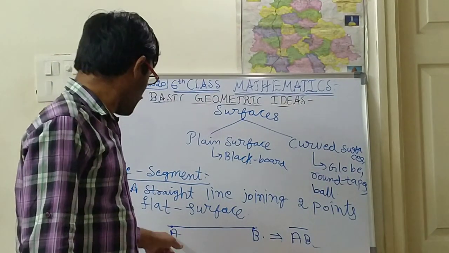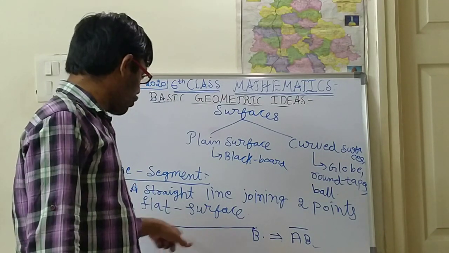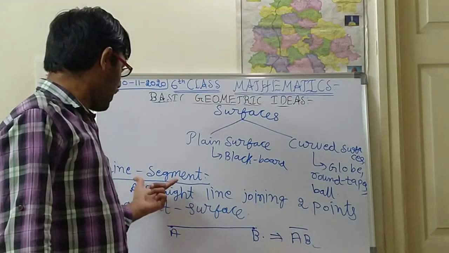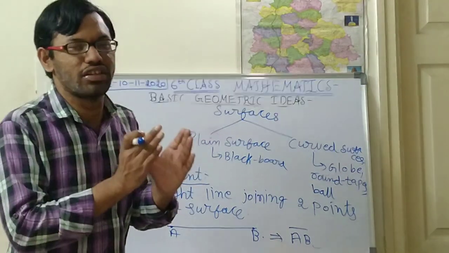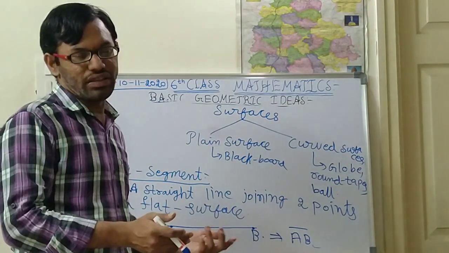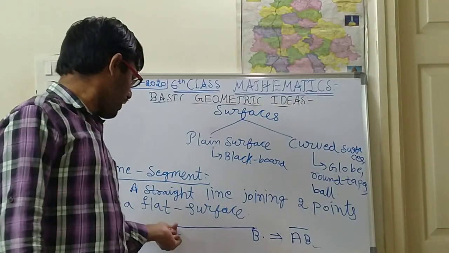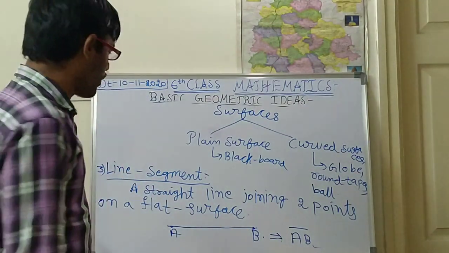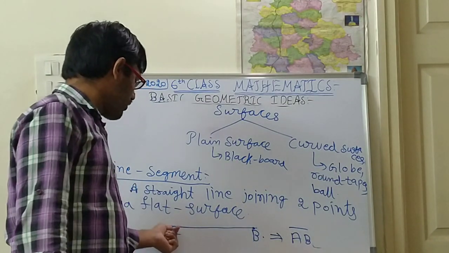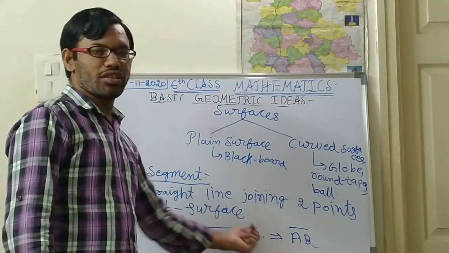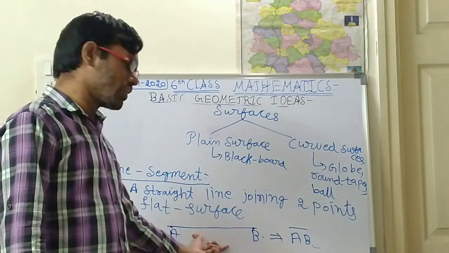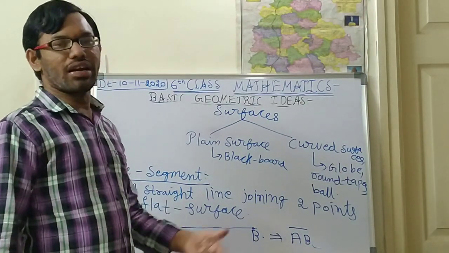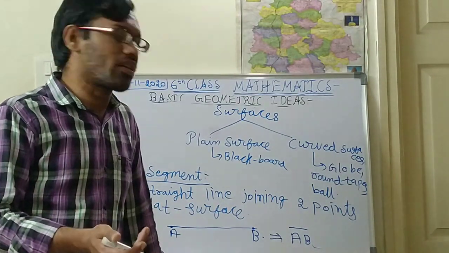Okay, so you see, children, here there are 2 points, and the line segment between them will have a particular length. We can count that length. From this point to this point, can you calculate? Yes, we can calculate it by keeping a scale from point A to point B. If we keep the scale, we can get the length of this line. So a line whose length we can calculate is called a line segment.